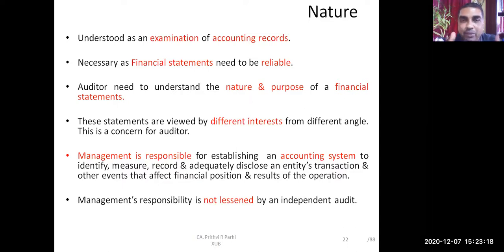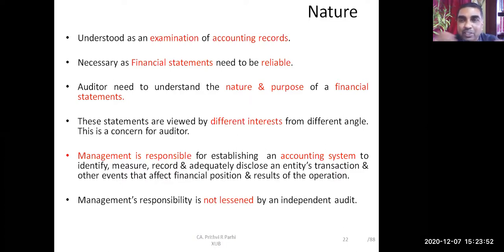Can anyone tell me what are the contents of a balance sheet? Is it the same as the statement of profit and loss, or are they different things? The balance sheet has liabilities and assets. And the statement of profit and loss? Indirect expenses and indirect incomes. Okay, so you see, there are two different financial statements.